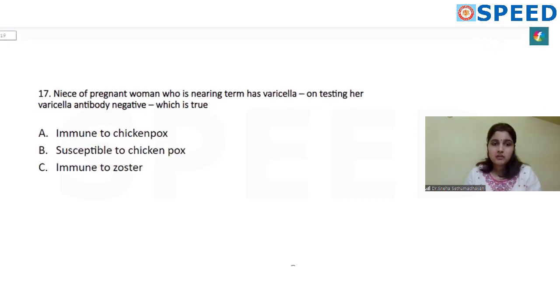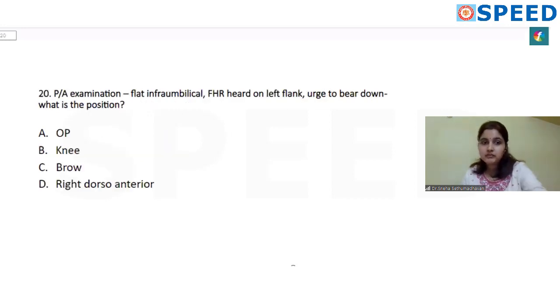Next question. A niece of a pregnant woman nearing term has got chickenpox, varicella, and the pregnant woman has tested antibody for varicella and it has come back as negative. So when antibodies are negative, it means she's not had that disease previously, and so the body has not started producing antibodies to that disease. So that means she's susceptible to chickenpox. So the answer will be susceptible to chickenpox.